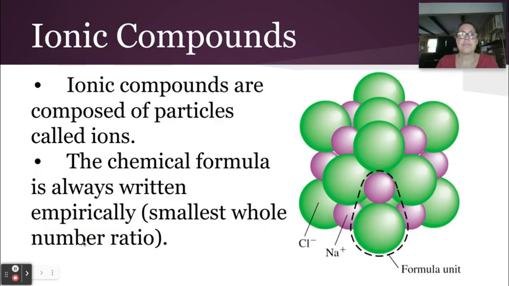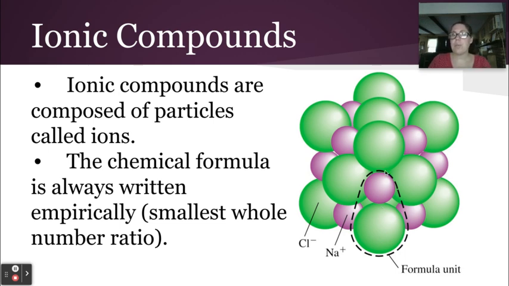More of the same. If you have an ionic compound, we often use their basic ionic formula. We call it a formula unit to write the compound. So this crystal with the green circles being chloride ions, and the purple circles being sodium ions, every time I have one purple, I have one green that goes with it. So every formula unit, it's a 1-to-1. So the formula would be NaCl.